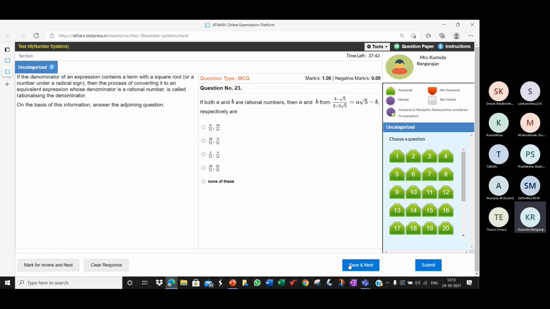Find the values of A and B. If 3 minus root 5 by 3 plus 2 root 5 is equal to A root 5 minus B, find the values of A and B.